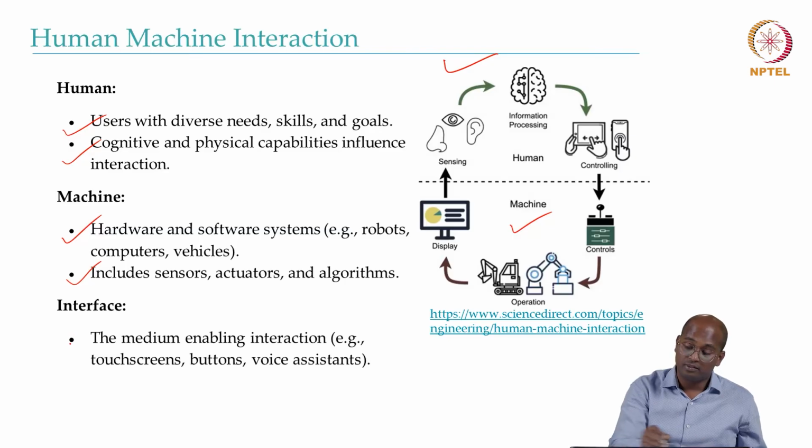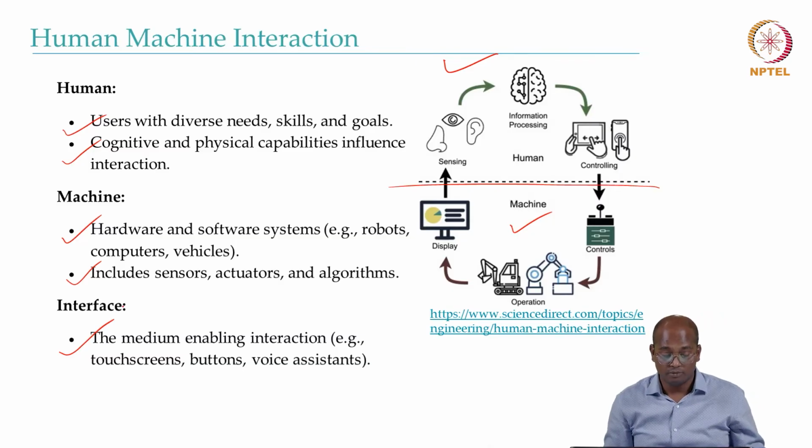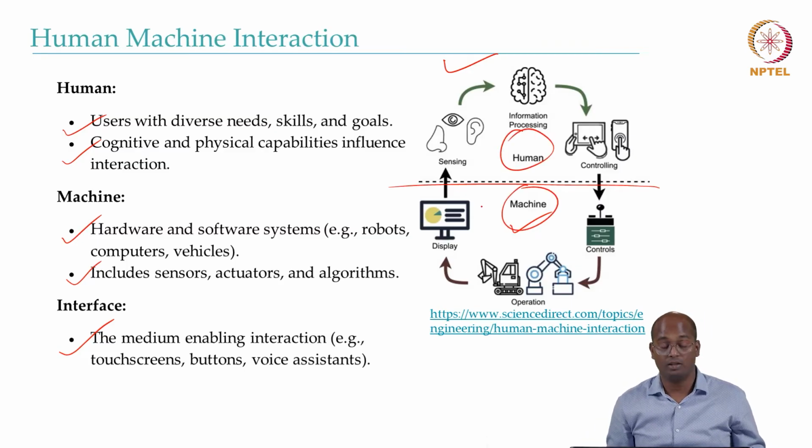An interface, that is something you can see, is a medium that enables the interaction between the human and the machine. For example, it could be a touch screen, swiping, button clicking, voice assistants, or some gesture.